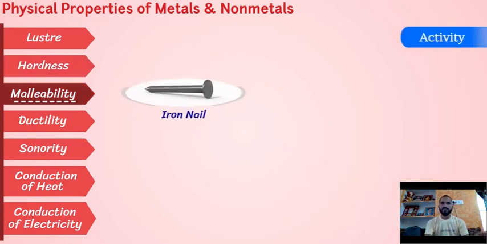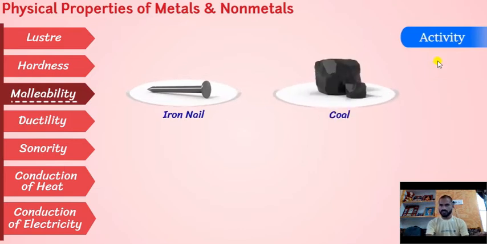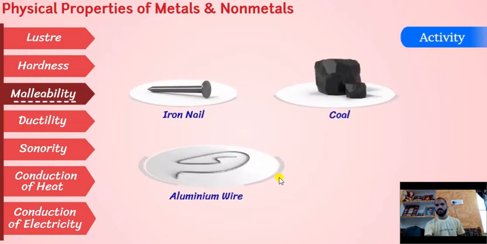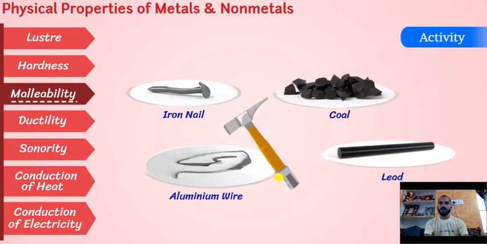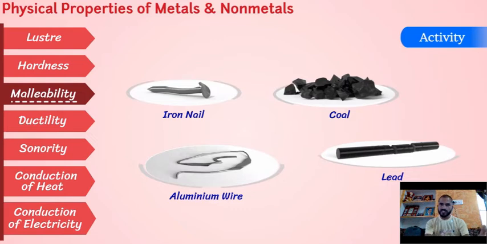Now malleability. So we will just discuss an activity. We will take some iron nails, coal, aluminum wire, and lead. Now we will take a hammer and we will beat all the things. We can see the iron nail and aluminum wire both can be spread, but coal and the pencil lead both break.